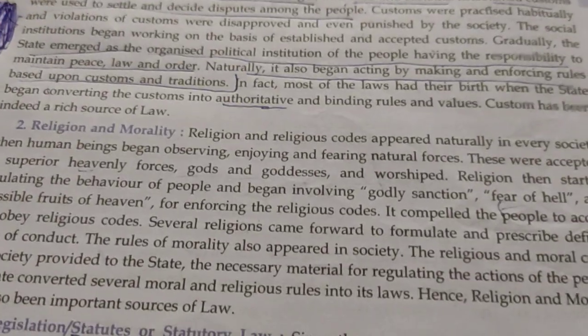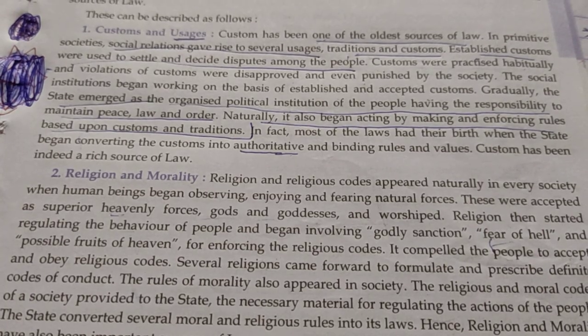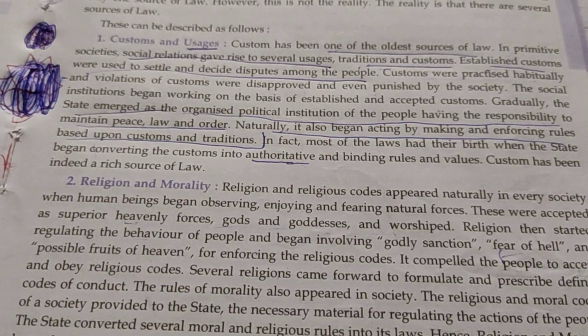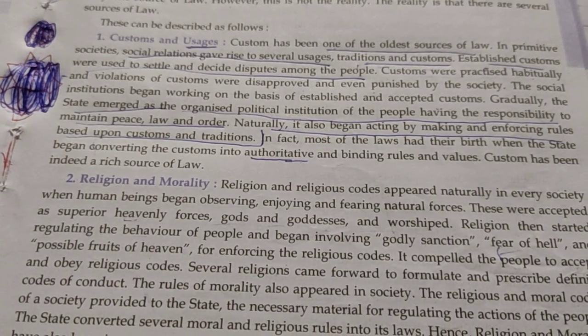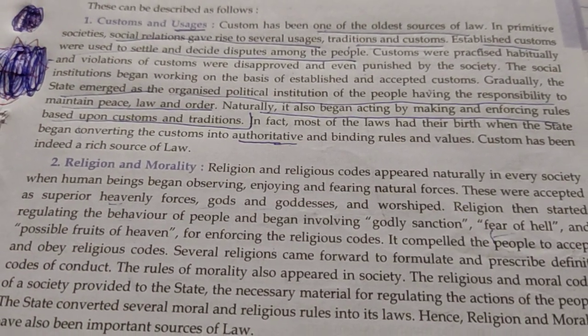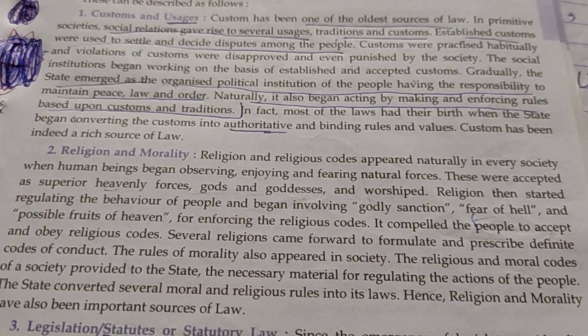So, firstly, when the institutions were formed, the first social institution to be formed was family. When family was formed, it gave birth to extended families. Extended families then gave birth to villages or clans. So when the clans clashed with each other to get more and more area, it gave birth to the state. So when the state emerged, it had the responsibility to maintain peace, law, and order.